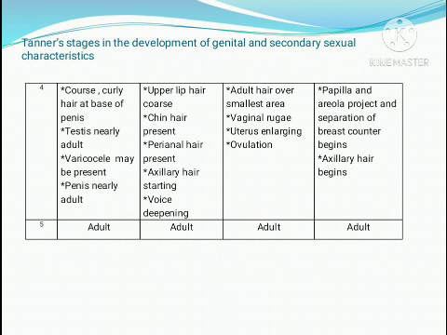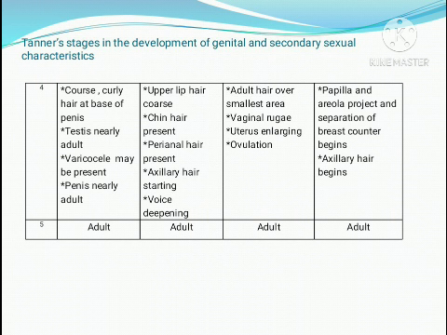The testis becomes still larger, the penis is growing larger, and the scrotal skin is becoming thinner. Extragenitally, facial hair appears over the upper lip only, not on the cheek. Axillary hair may also come, and from the third stage onwards the voice is crackling. The voice changes are coming.